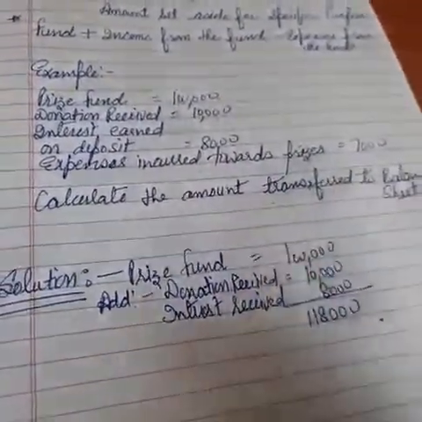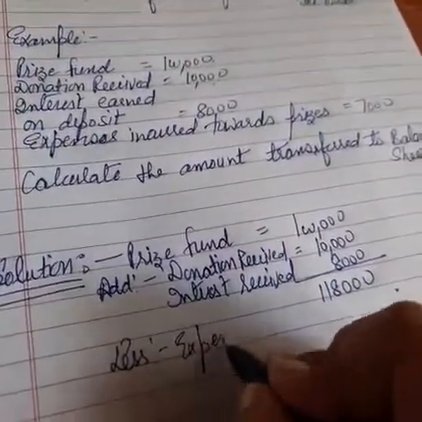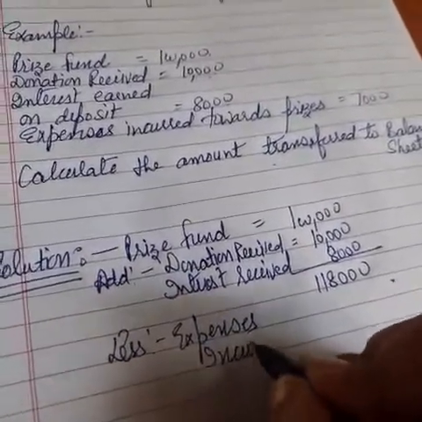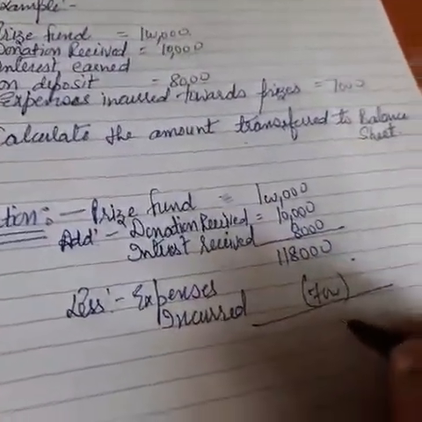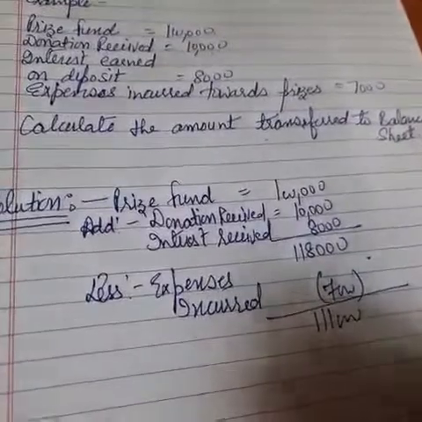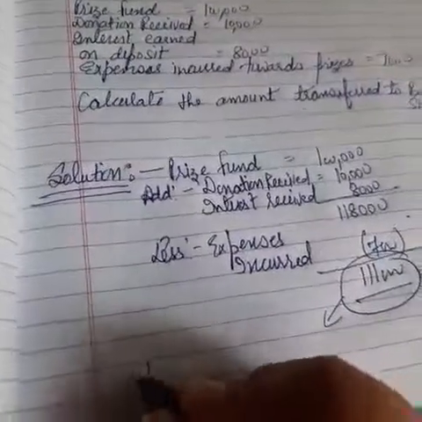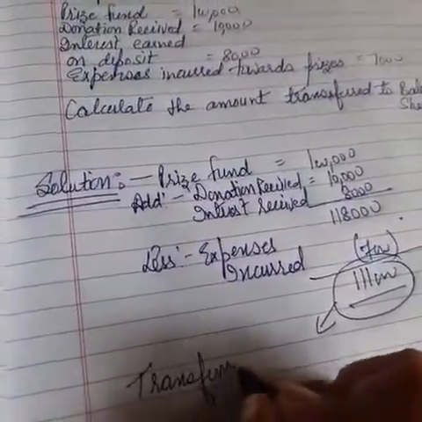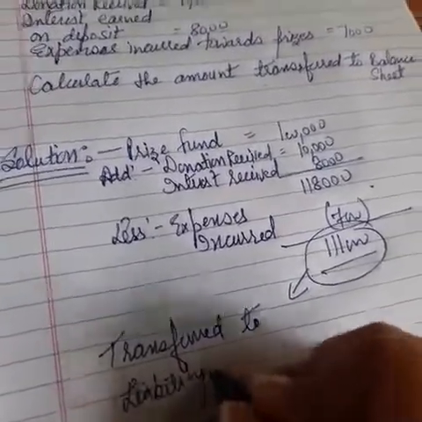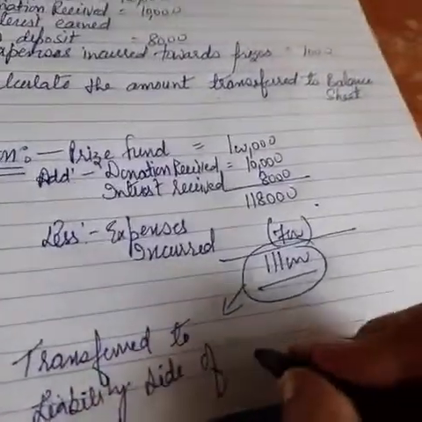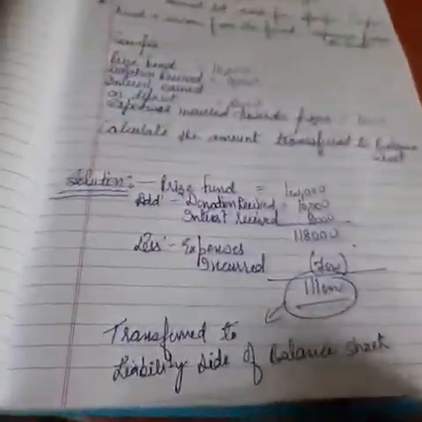Now what are the expenses? It's rupees 7,000. So here we will deduct the expenses incurred, that is 7,000. I am writing 7,000 in brackets because I am deducting it. The result is 1,11,000. So this is the amount which is to be transferred to the liability side of the balance sheet.